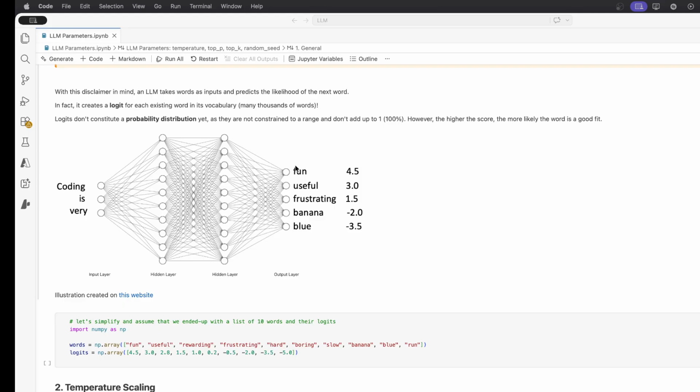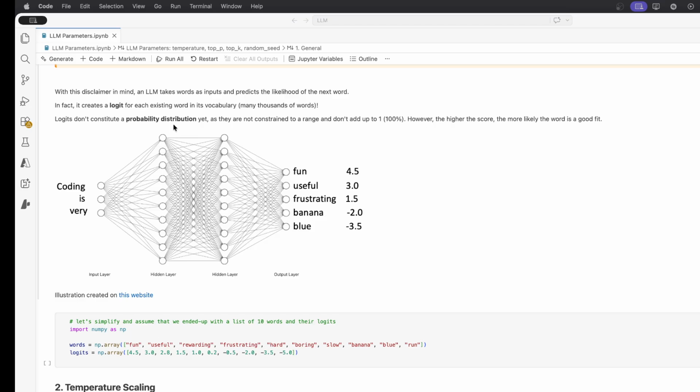In that case, we can see that it has output different words. Of course, some fictive examples like fun, useful, frustrating, banana, blue, and each score has an associated so-called logit, which is a likelihood score to be the next word in the sequence of words. So these are not really a probability distribution yet because these scores are not constrained to a range.